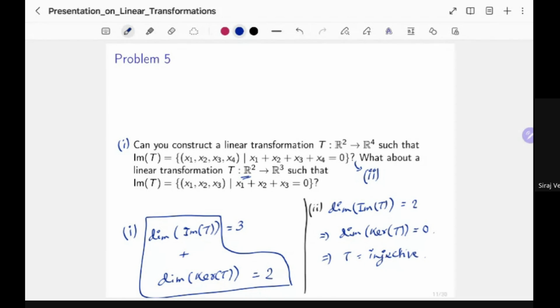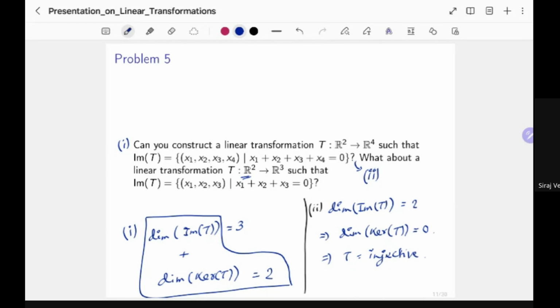Now it's time to produce the transformation, because that is what we are trying to get to. The description of the image gives you the idea of what exactly you want. You want to describe the image of T in such a way that the components add up to 0.